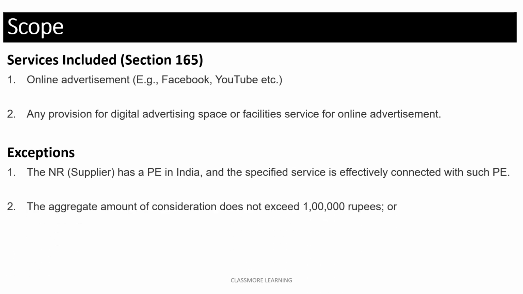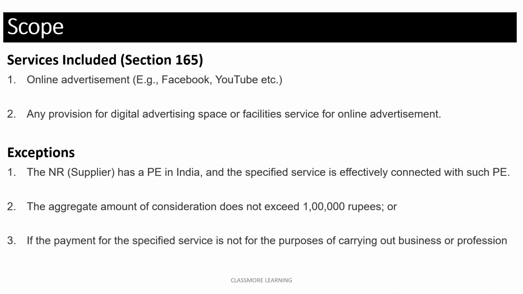And if the aggregate amount does not exceed 1 lakh rupee, then also it will not be part of this 165 provisions. And the payment for the specified service is not for the purpose of carrying out business or profession. So the objective should be to carry out business and profession. If such payments are not done with that objective, this will not fall under 165.